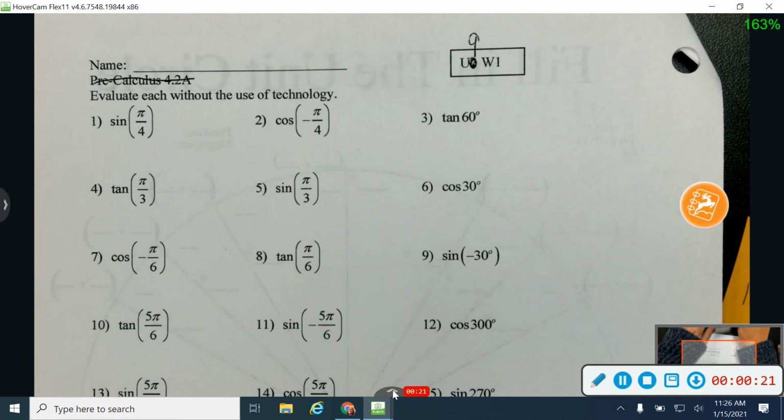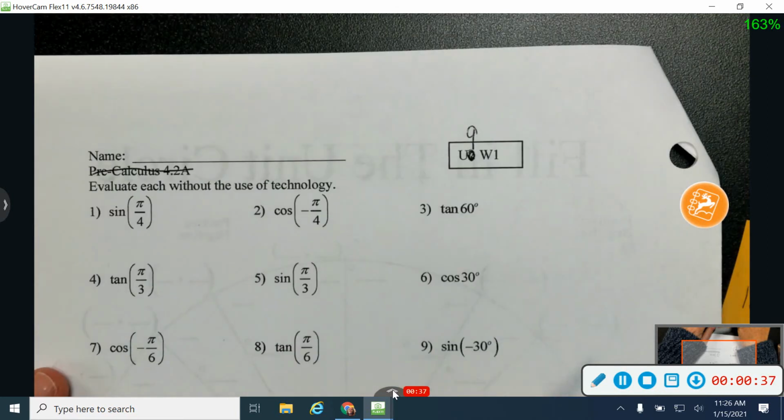All right, so I'm going to start one of 2 ways. You can either change it by adding 2 pi, or you can draw a picture of it. And whichever way you like better is perfectly fine with me. I don't care which way you go. Let me show you both.